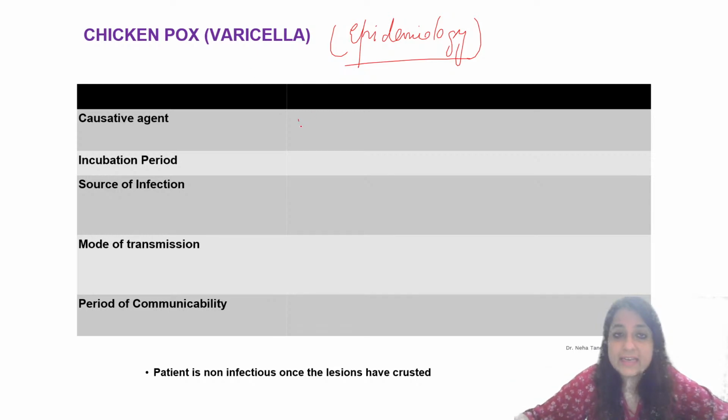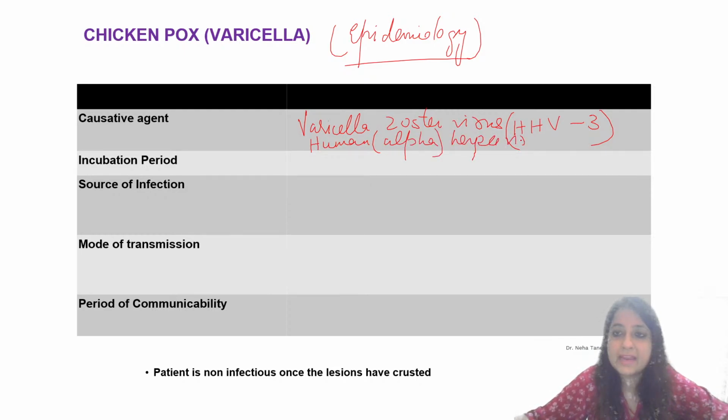So what is the causative agent? You can write with me if you want. It is varicella zoster virus, which is a human alpha herpes virus. So this is HHV, HHV what? 3. I'll write the full name for it: human alpha herpes virus. So this is HHV3.